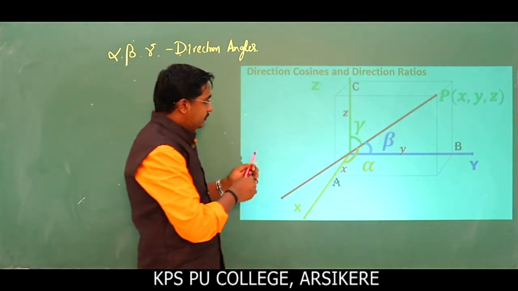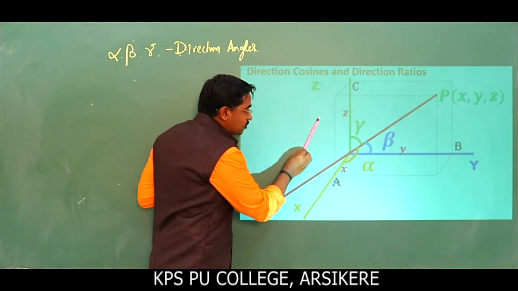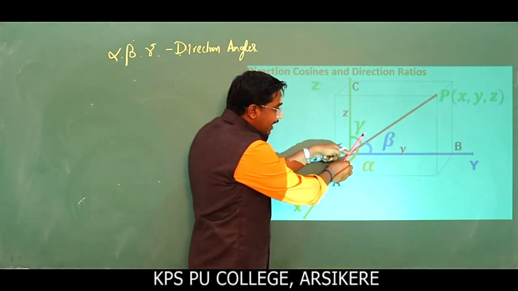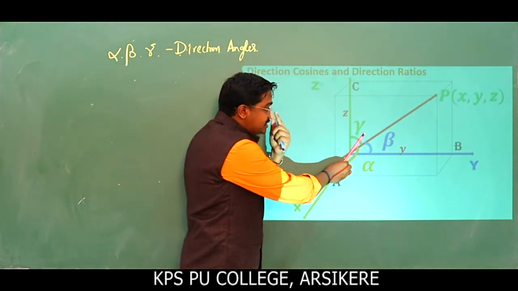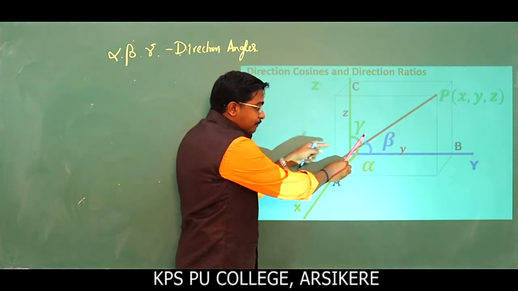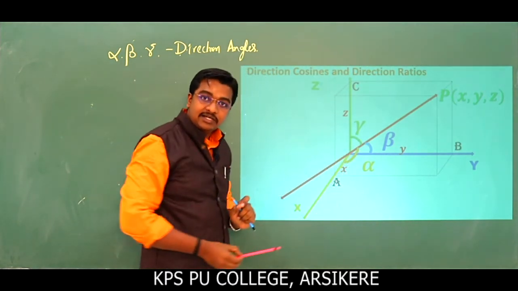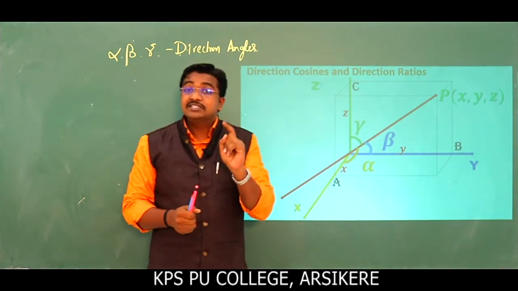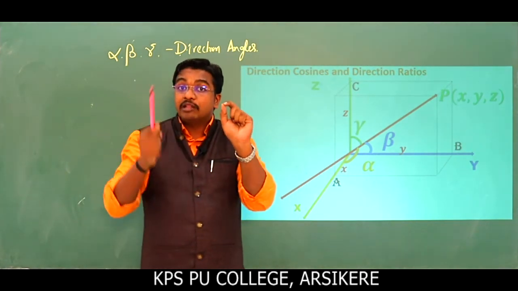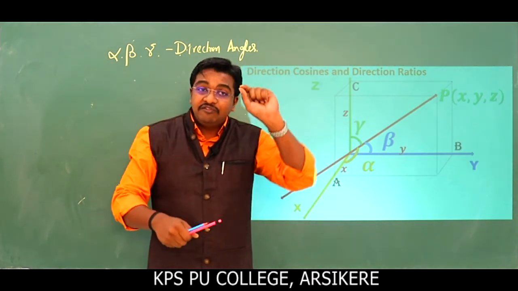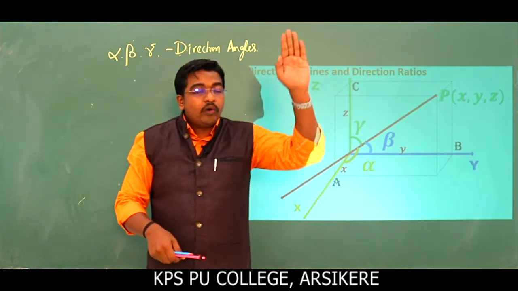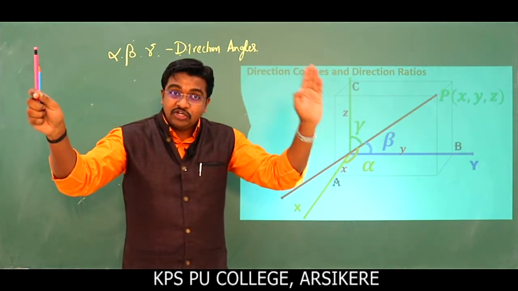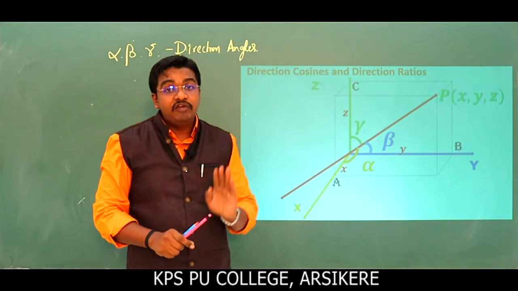So here we have one line. When we shift it parallelly, what happens? Obviously this line is passing through origin, which makes an angle alpha with x axis, beta with y axis and gamma with z axis. We shift it parallelly. This is very important because in vector algebra we discuss about free vector. In entire mathematics we discuss about the free vector. If you shift the vector from one part of the space to another part of the space, their direction and magnitude remain the same. It never varies.